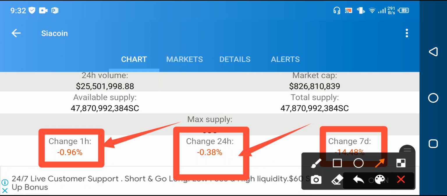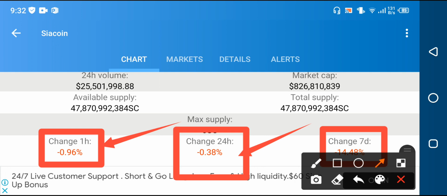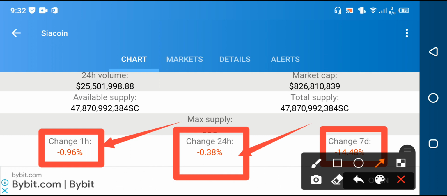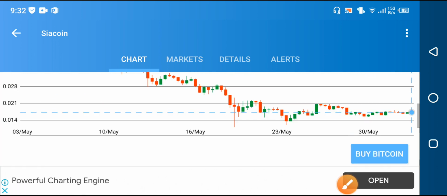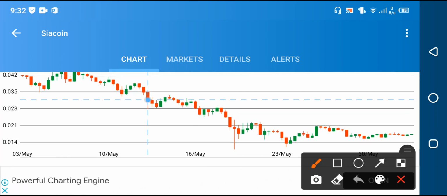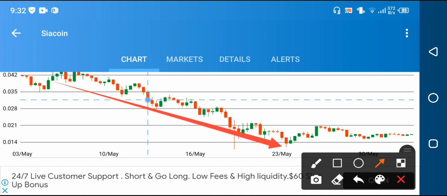My friends, on the basis of technical analysis, on the basis of my personal research. Now at this time you can see here the last 1 week price change is negative, and you can see here that a complete fast down occurred in the Siacoin over the previous last 1 month. That is the last 1 month price chart of the Siacoin.